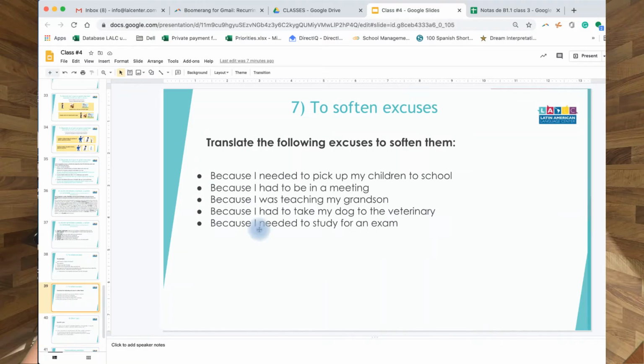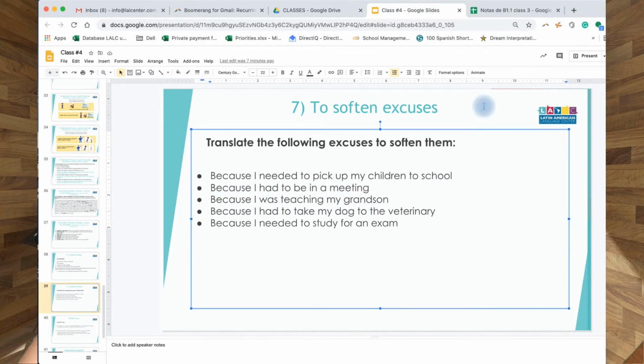When I say porque tenía que trabajar, it sounds a little bit softer. Porque tuve is like, oh, what a pity, you know, I had to work. And the second one sounds like, oh, I had to work, you know. So that's the idea. But sometimes an excuse is good enough because I had an accident or something like that. In that case, well, I had an accident. It's not harsh. It's like what it is, and it's excuse enough. So not in every case you're going to use it, but it's helpful. And that's the soften excuse.